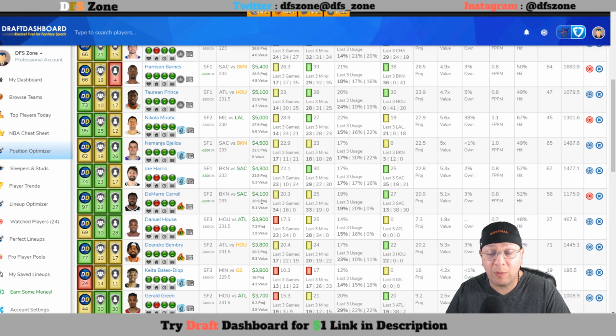But this is going to be a competitive game, almost like a playoff game. Teams are still battling for playoffs. Sacramento is outside looking in, and Brooklyn is right there, just holding fort, I think, in the 8th spot in the East, or in the 7th spot. So they definitely want to continue to win and stay afloat. So this is going to be a good game here, man. So Carroll, definitely in play.